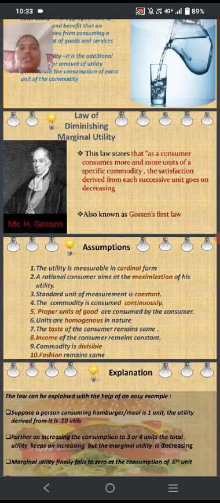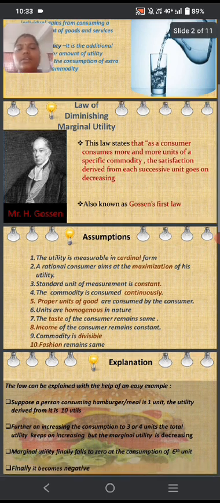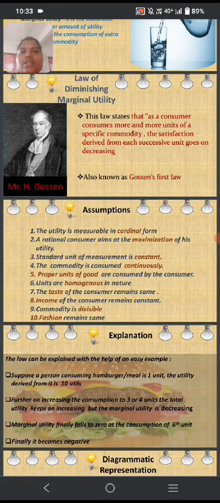This law consists of the following assumptions. One, utility is measurable in cardinal form. Another, a rational consumer aims at maximization of his utility. Everyone aims to get the maximum level of utility from consumption. The next is that the standard unit of measurement is constant and the commodity is consumed continuously. This theory is only applicable when consumption is a continuous process.